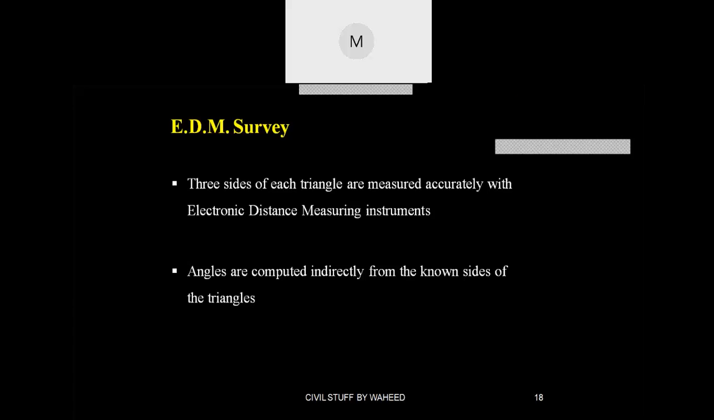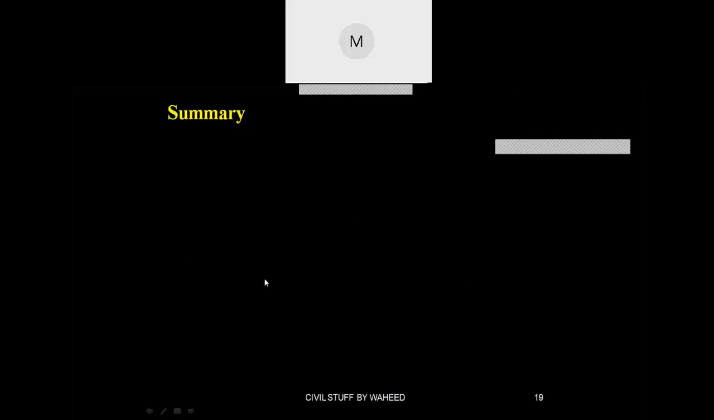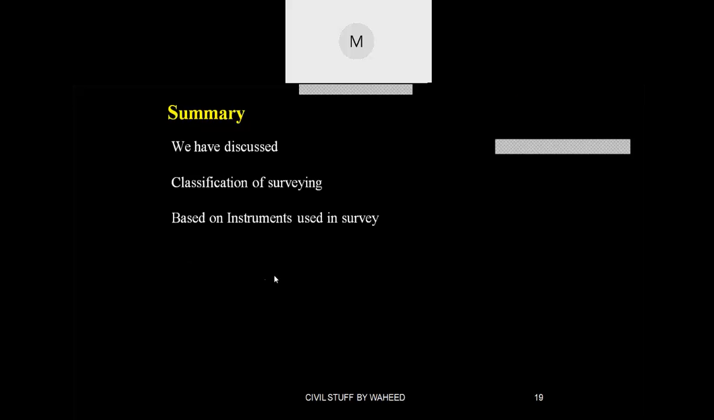And in our college we have 4 total stations, and each instrument is around 6 lakhs. Okay, so what you have studied here today is the classification based upon the instruments used, and these are the things.